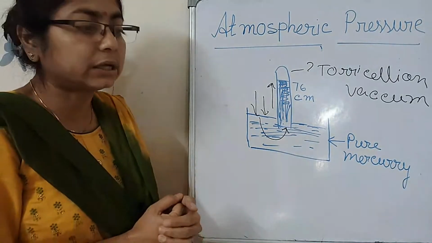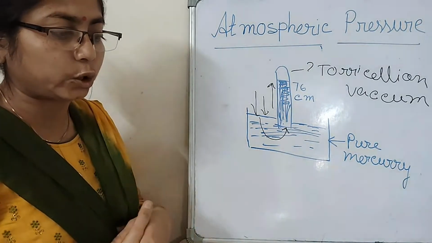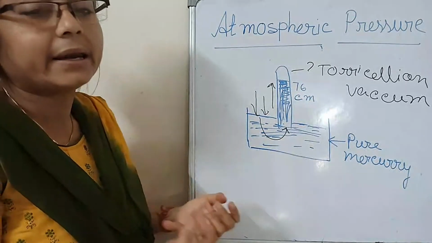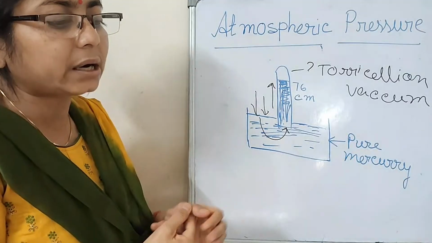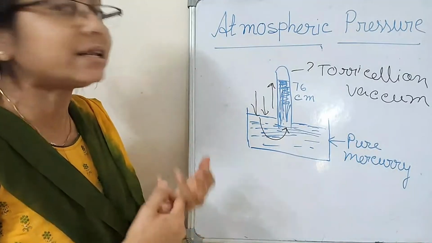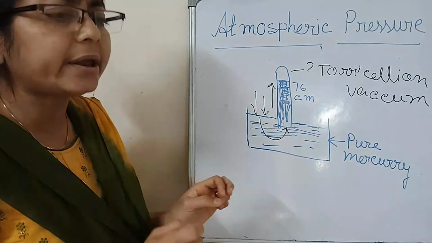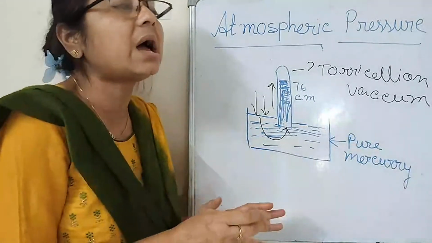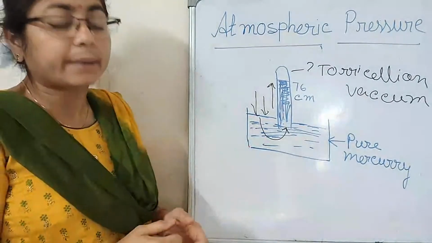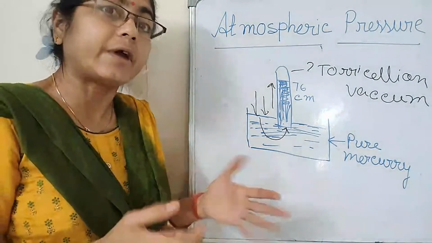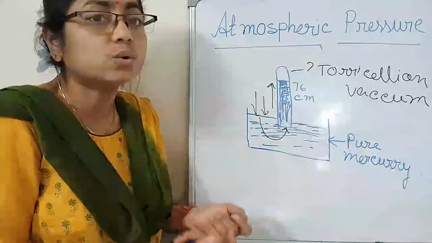Mercury is dense, 13.6 grams per cubic centimeter. It does not vaporize easily, even under vacuum conditions. It is not sticky, and it expands and contracts very little. For that reason, we get an accurate result. And mercury can be obtained in a very pure state, so it is very easy to use.